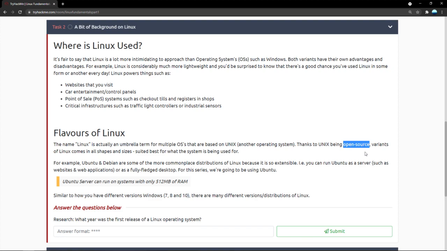In Windows, you can't. If you try to open your Windows installation files and see how many files there are, you don't know what each file is doing, or even if you want to understand, it'll take a long time. With Unix, it is open source. You can see every single piece of code that goes into building the OS. And like I was saying, there are multiple variants. They come in all shapes, sizes, and applications, so you can basically tailor it to exactly what you need.